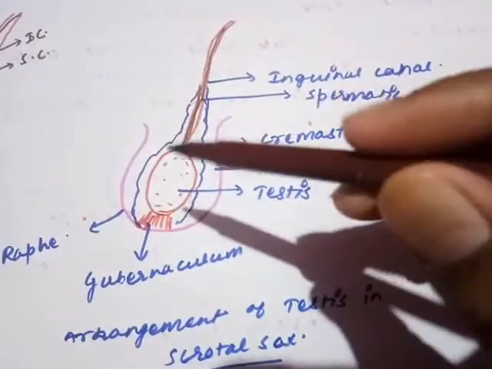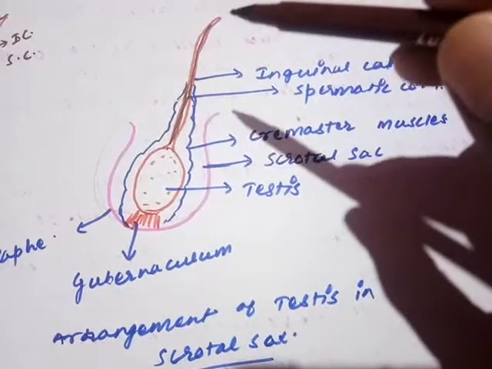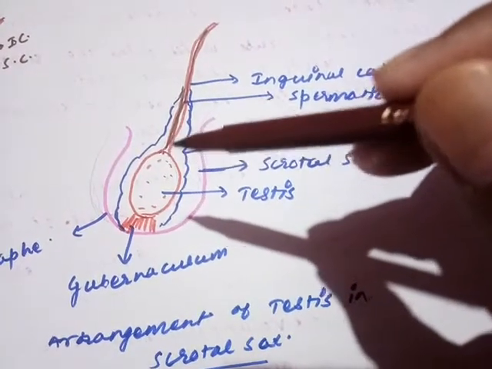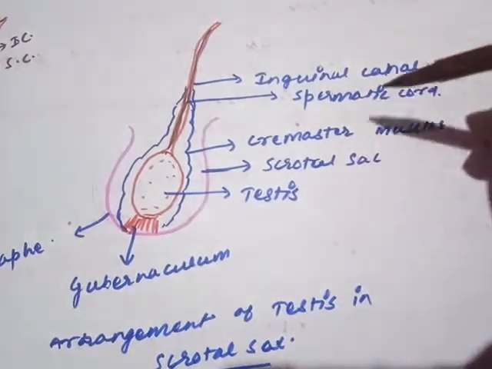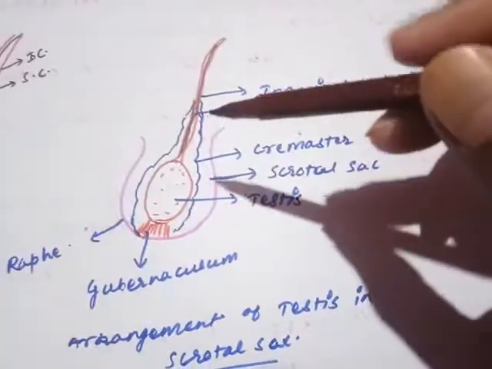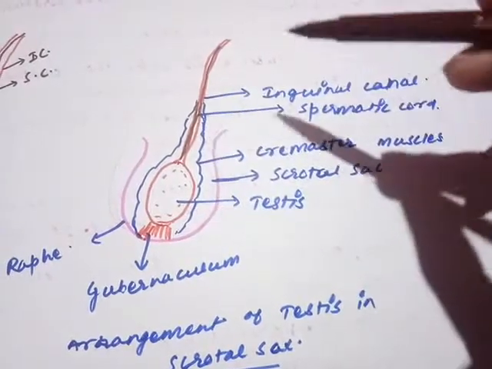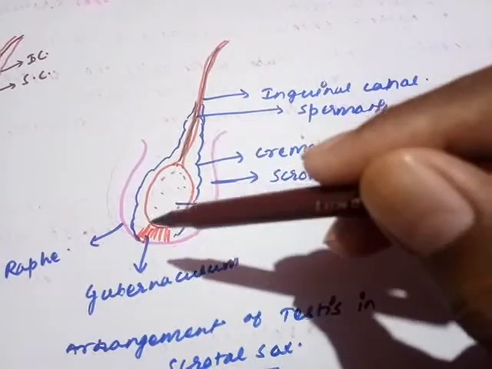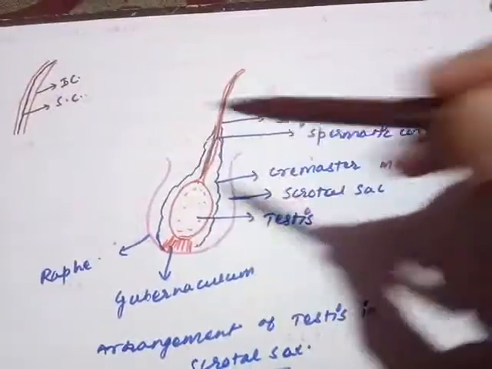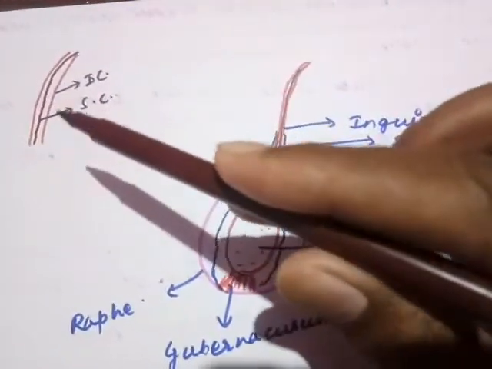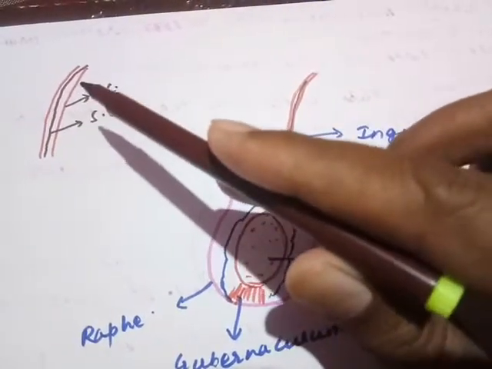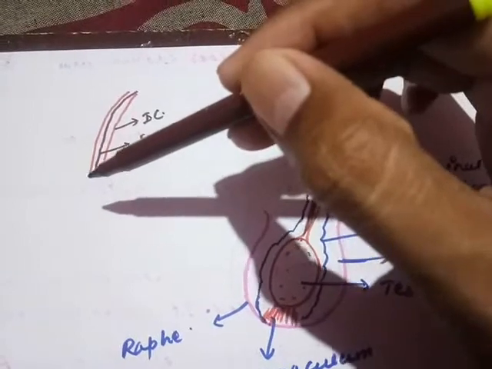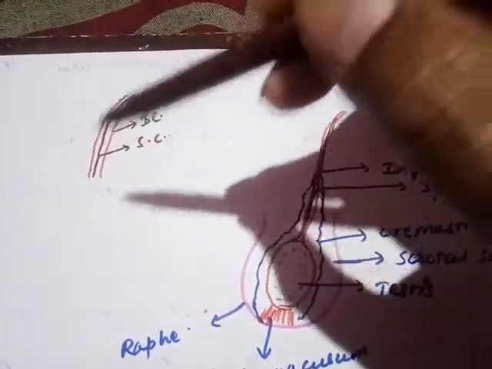Now the next one, this long tube. You can easily understand that the long tube is going to join the testis to the abdominal cavity; that is called the inguinal canal. We saw that the spermatic cord runs through the middle of it, joining the testis on one side to the abdominal cavity and on the other side to the scrotal sac. So understand it this way: in this case the inguinal canal is going outward and the spermatic cord runs through the middle. We have written that the spermatic cord runs through the inguinal canal.